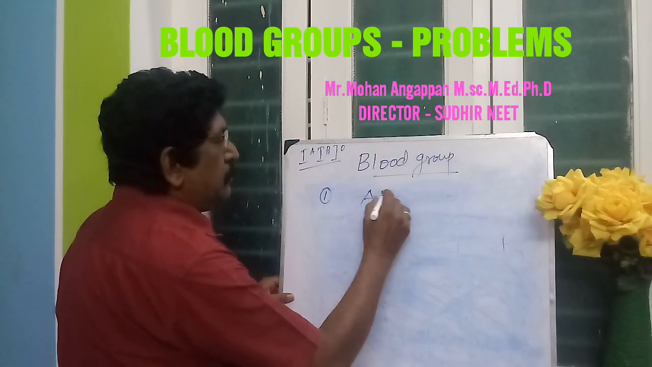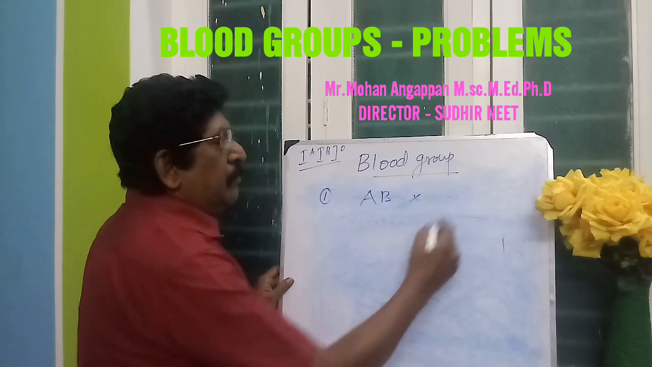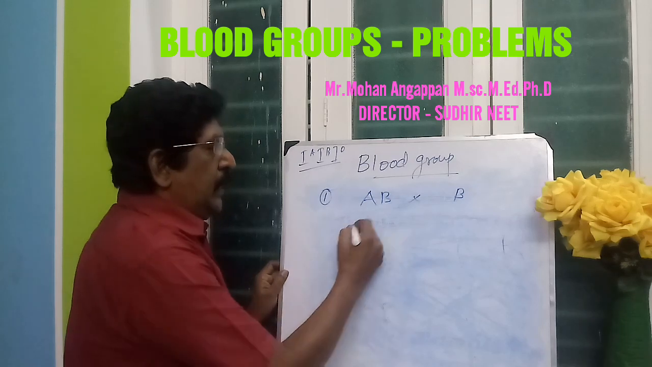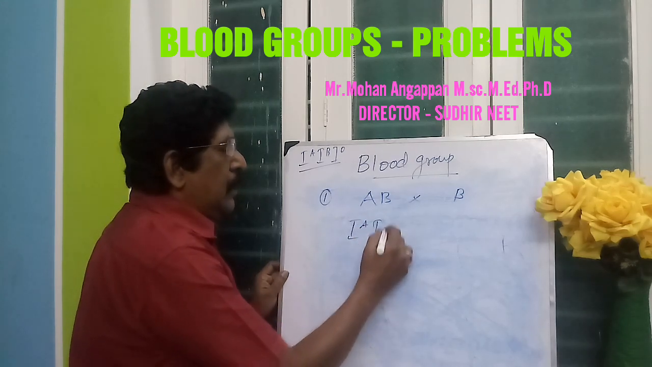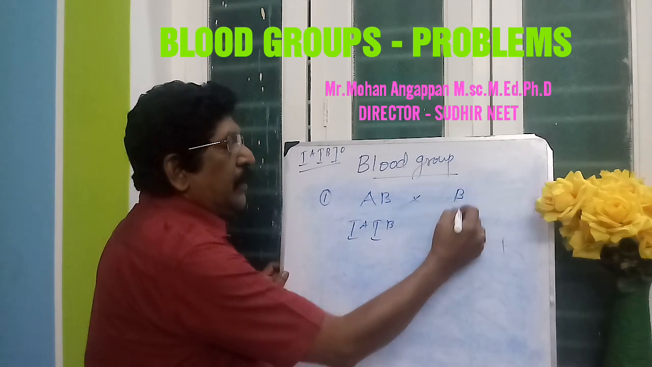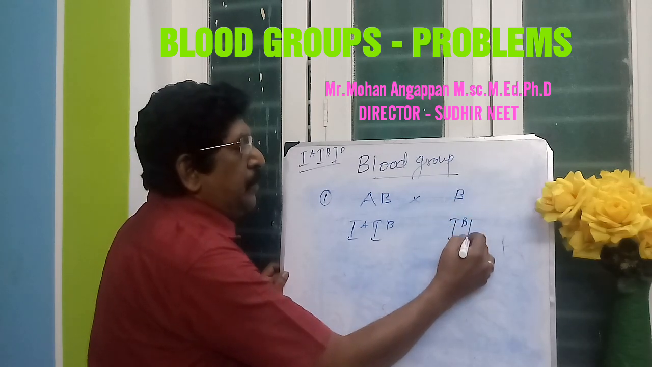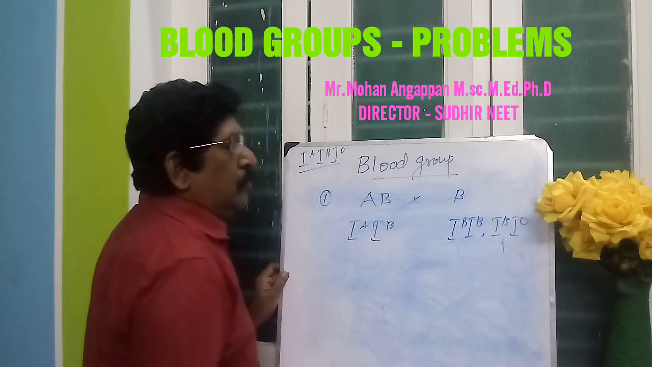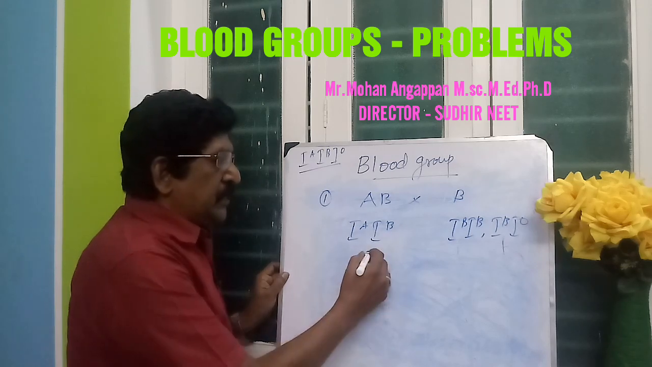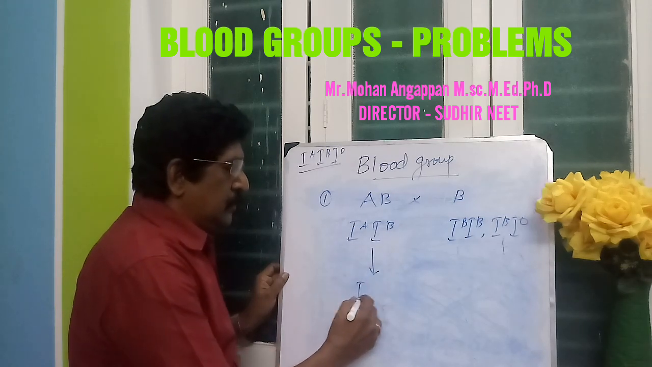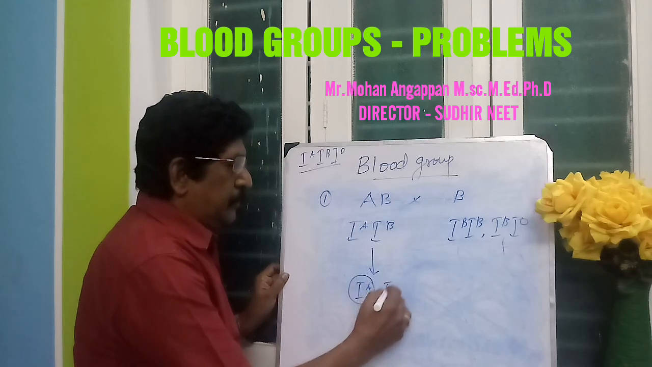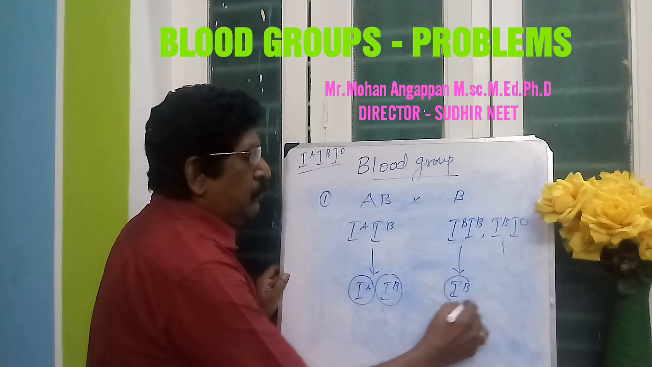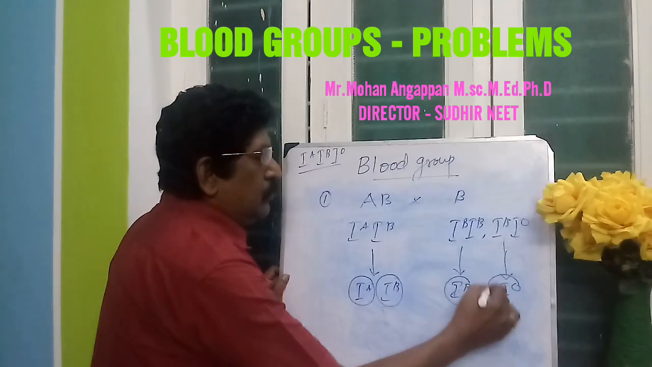Father is AB and mother is B group. What are the possibilities? So here the genotype will be IA IB. For B, the genotypes will be IB IB and IB I0. What are the gametes formed? Here the gametes will be IA, IB, and here IB and I0.